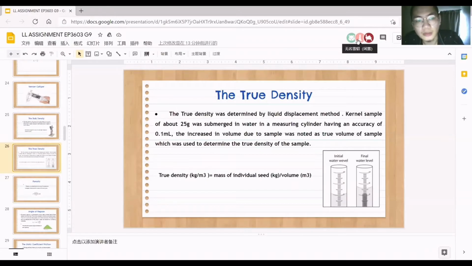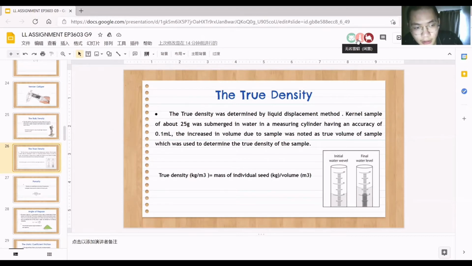The true density was determined by liquid displacement method. A sample of about 25 grams was measured in water in a measuring cylinder having a resolution of 0.1 milliliter.